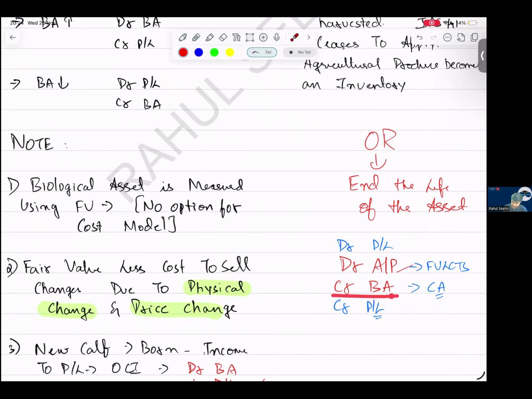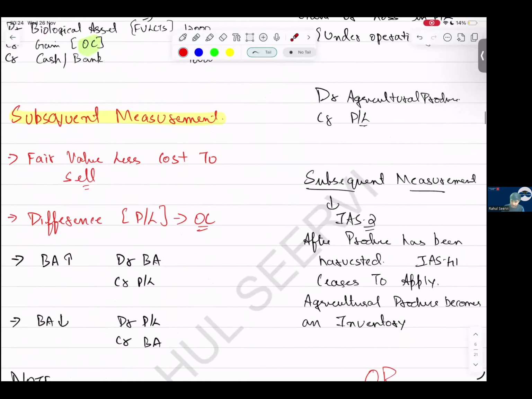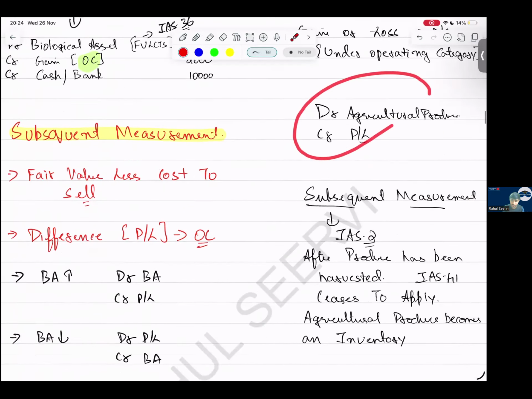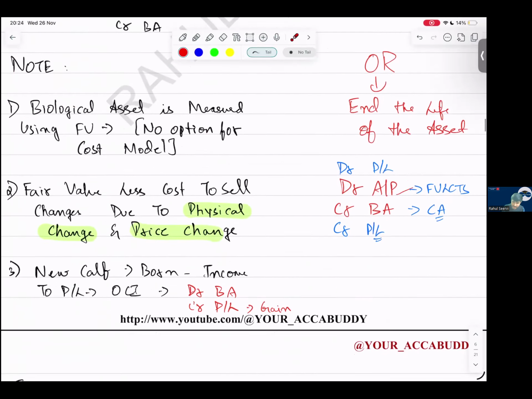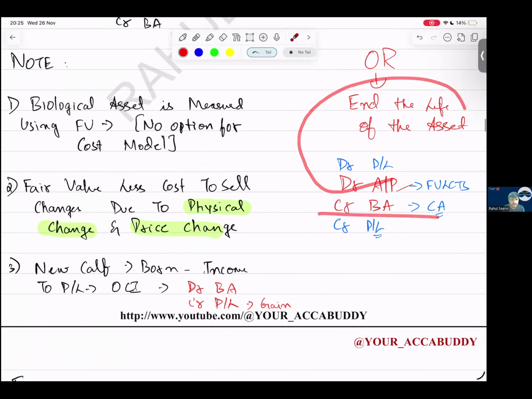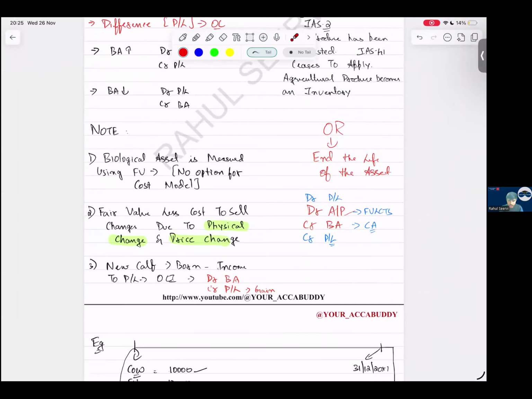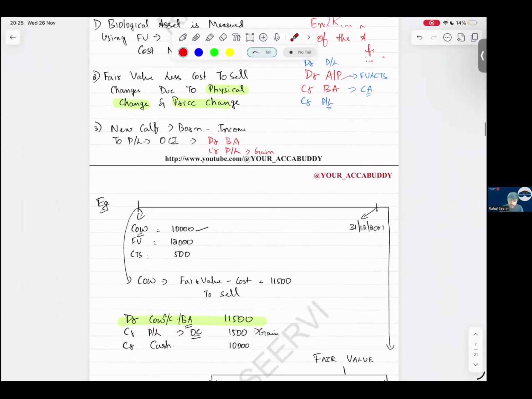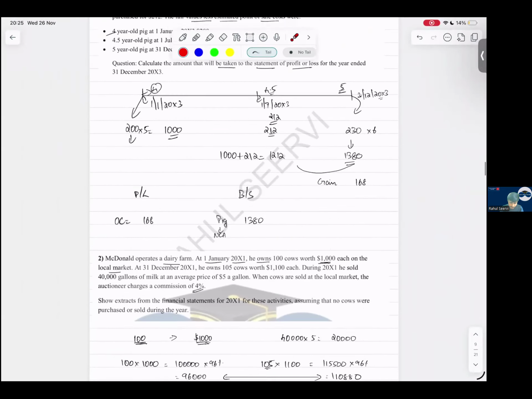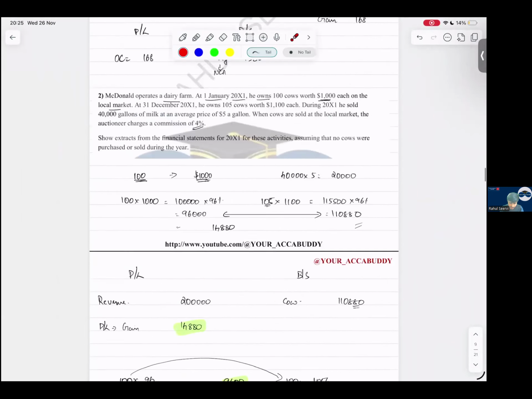Sir, credit biological asset, we are removing it, and debit agriculture produce. There are two types of agriculture produce. Either I pluck a mango or I end the life of the asset. When I pluck a mango, this is the journal entry we do, with subsequent inventory. If I end the life of the asset, we remove the biological asset and recognize agriculture produce, and whatever the difference is, it is your gain or loss. So with this, this part regarding agriculture produce is also done.